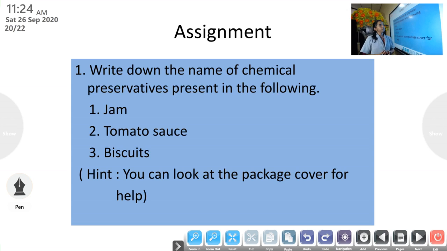Now an assignment is given. Write down the names of chemical preservatives present in the following: jam, tomato sauce, biscuits. And you can look at the package cover for help.